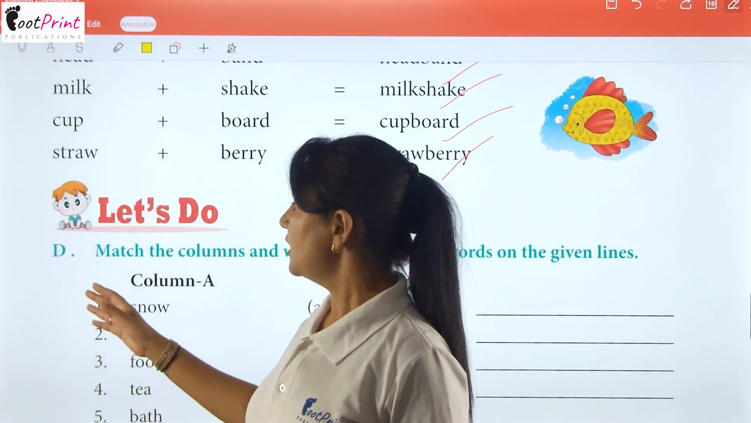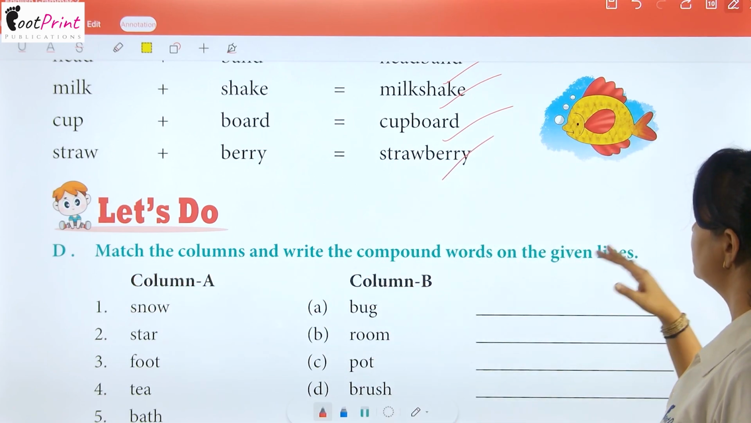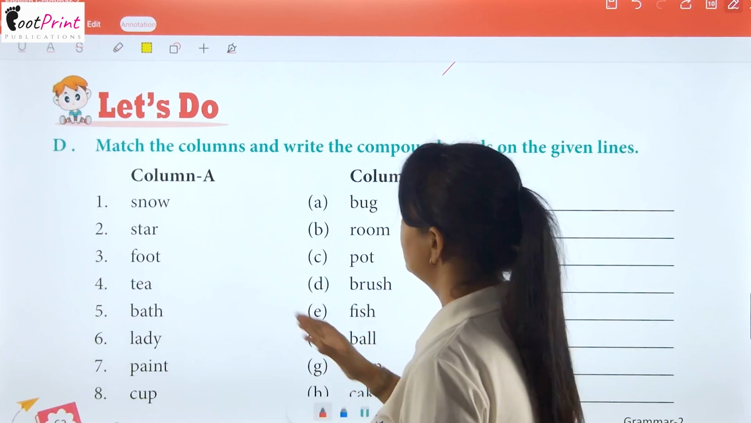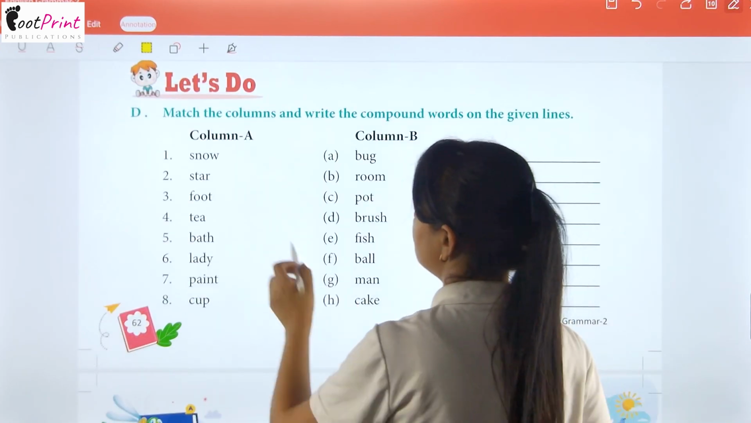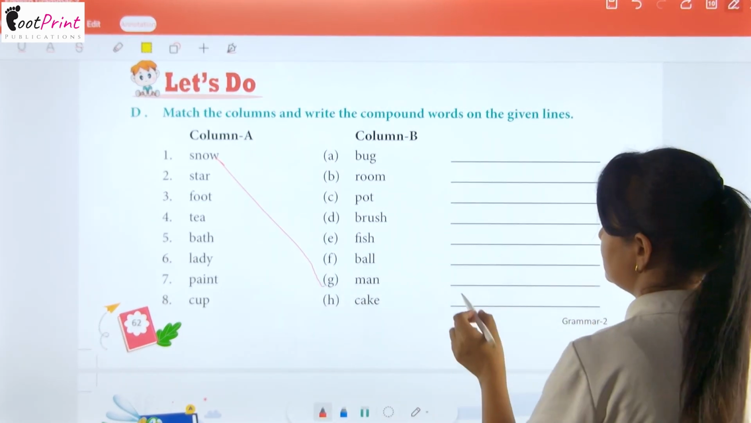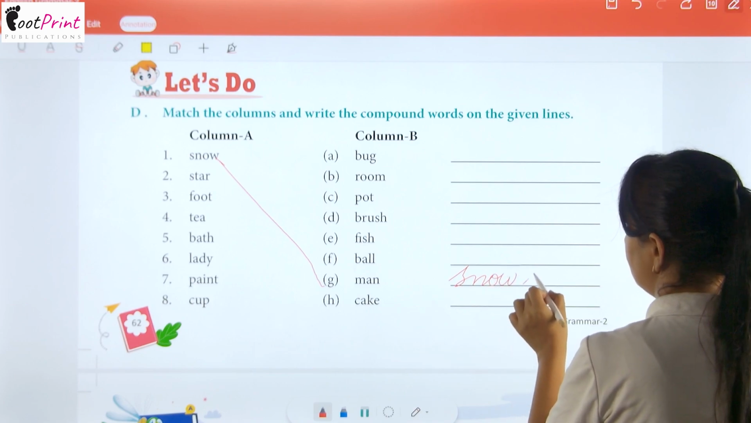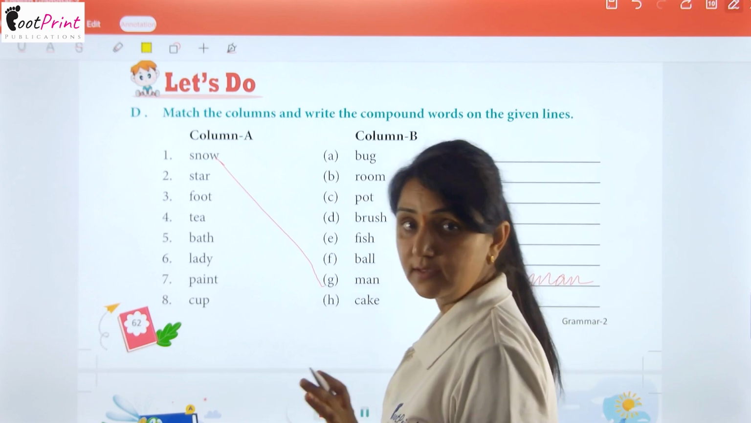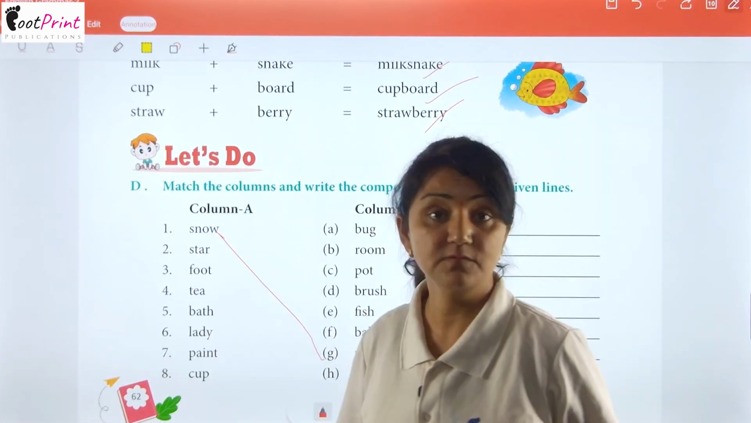Okay? Now this is your question number D, that is, match the columns and write the compound words on the given lines. That is snow. So now we have to check that snow will be matched with man. So the answer will be here snowman. Clear? In the same way, you can also solve the rest of this question.